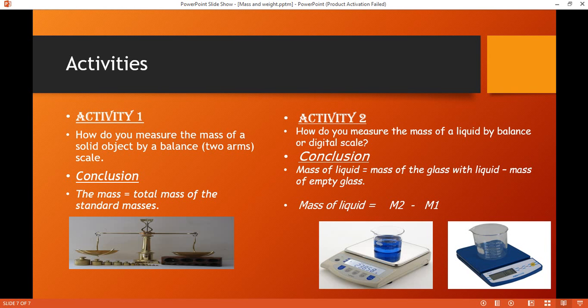So, for example, the mass of the water and beaker was 180. So I will subtract 180, subtract 100. So it will be 80 gram. So that's how I can measure liquids. M2, which is the mass of the glass with liquid, subtract the mass of the empty glass.